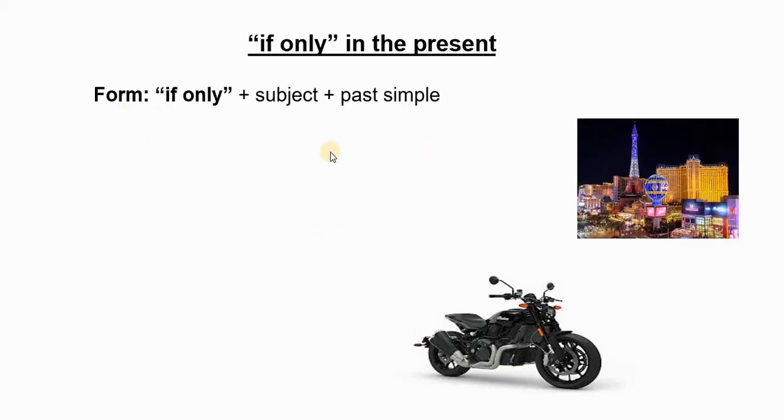This is the rule. We've already seen this. And the meaning is a wish for the present. So the form is "if only", followed by the subject, followed by the past simple. And the meaning is a wish for the present. So it is an unreal situation in the present. Like for example,